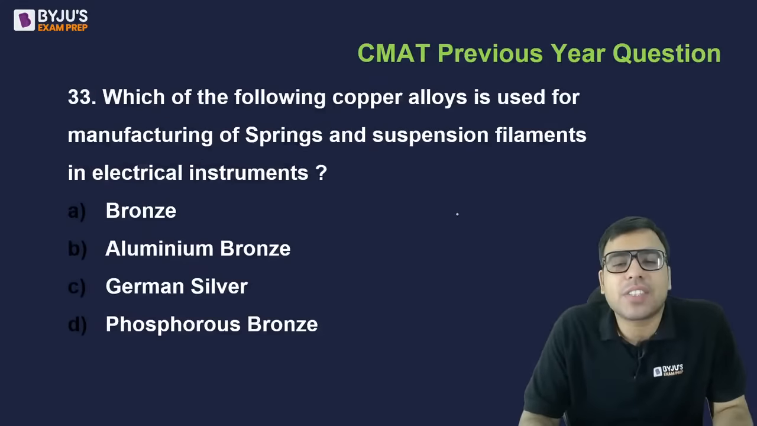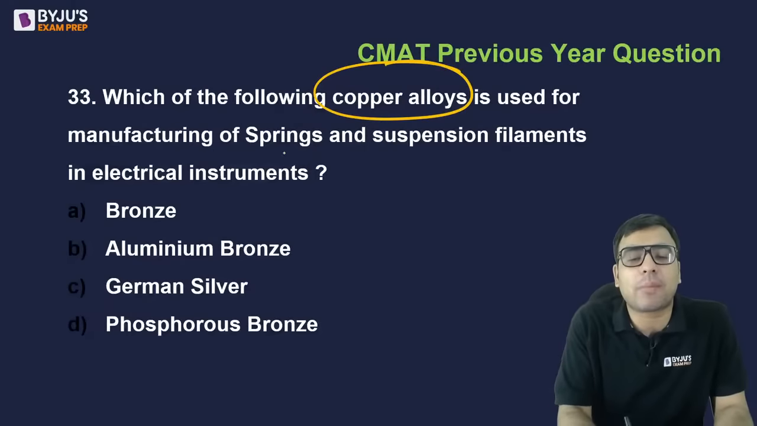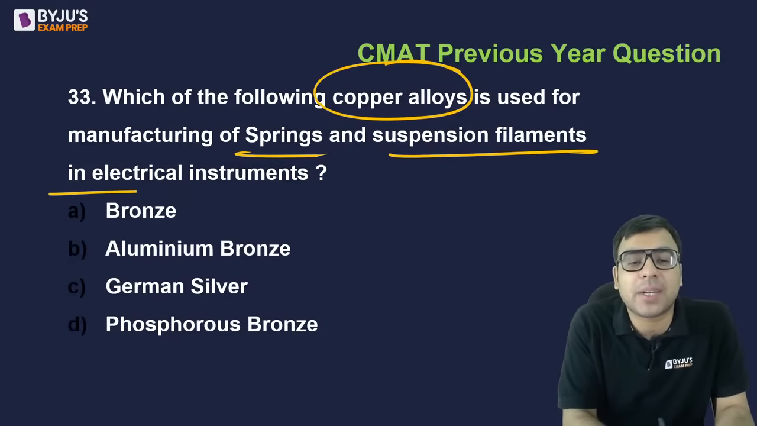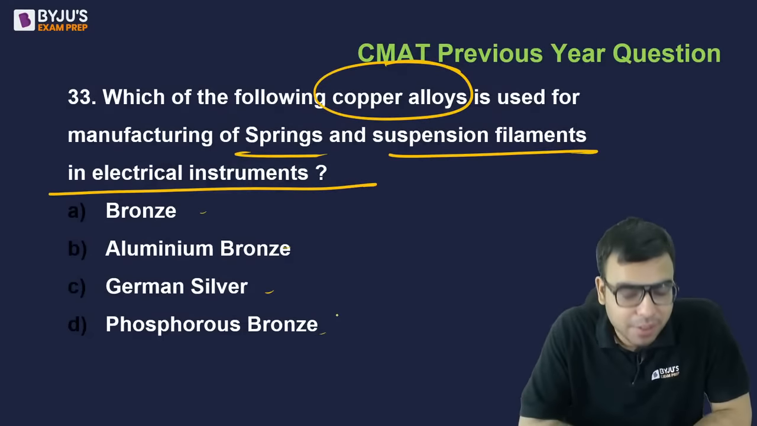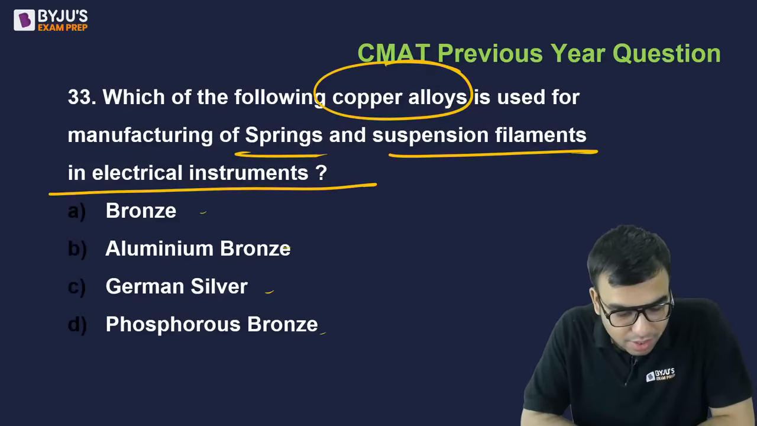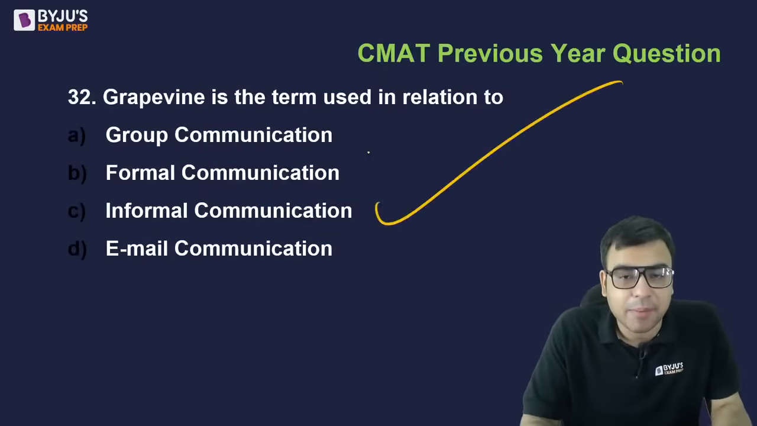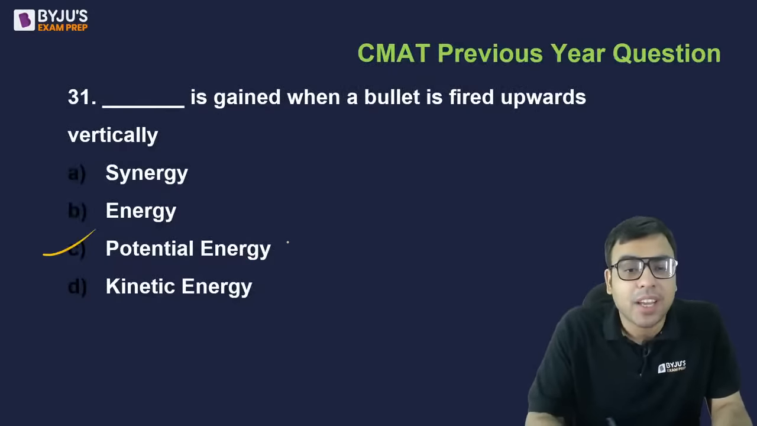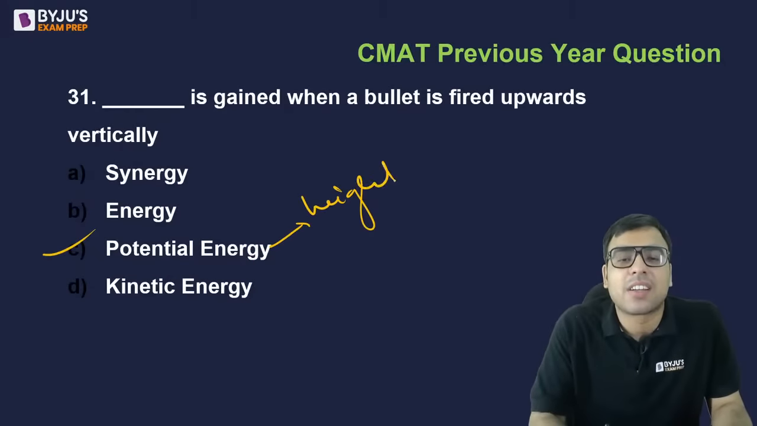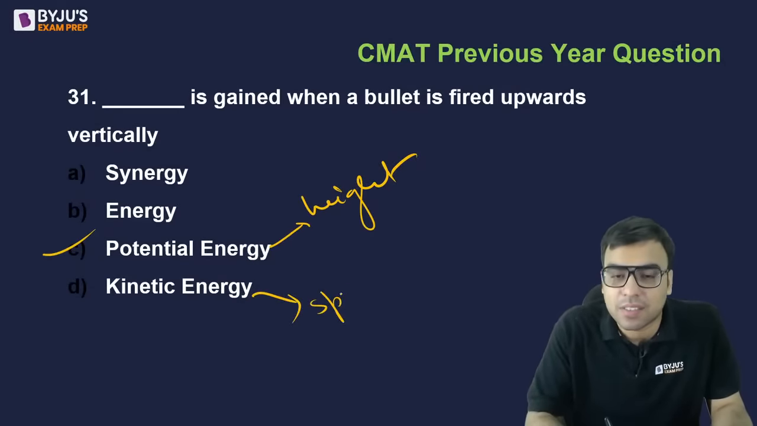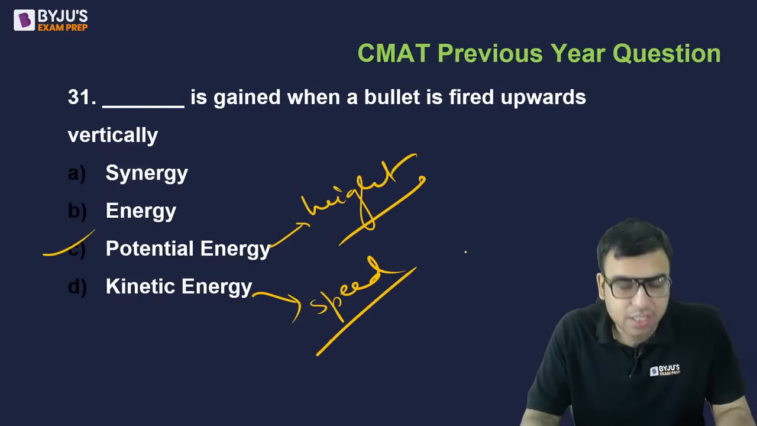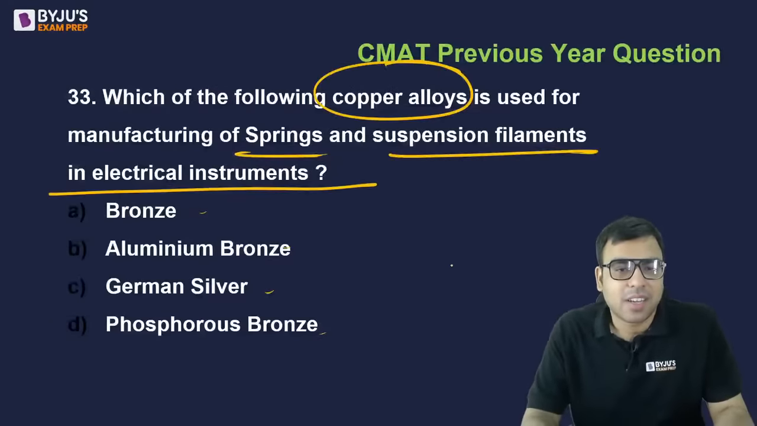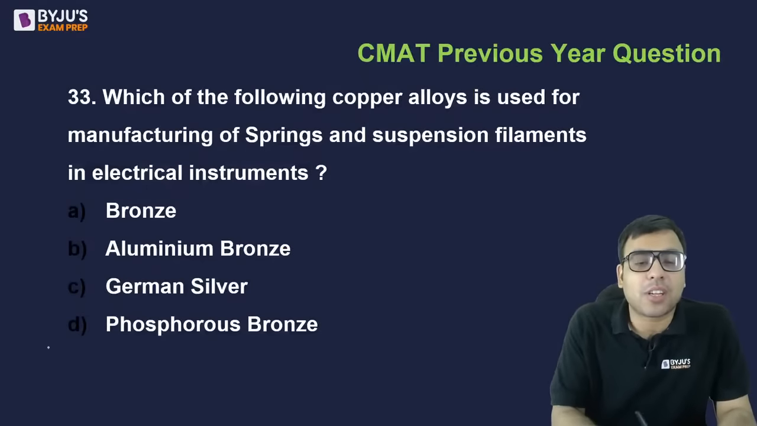The next one is, which of the following copper alloys is used for manufacturing springs and suspension filaments in electrical instrument? Bronze, aluminium bronze, German silver, phosphorus bronze. रट लेंगे नहीं, वैसे ही रटने का नहीं है. अगर आपको रटना ही है तो ऐसे रटना, ठीक है: कॉपर अलॉय, सो फास्फोरस ब्रॉन्ज.